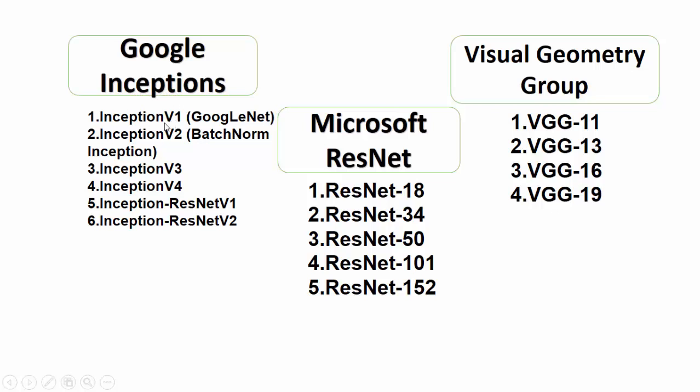Now we have different versions of Inception. Actually it's one model, but updated versions like Inception version 1, also known as GoogleNet, Inception version 2, batch norm Inception, and Inception version 3, version 4, and finally Inception ResNet version 1 and Inception ResNet version 2.